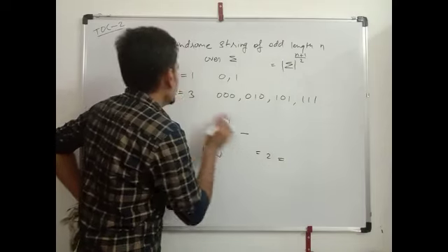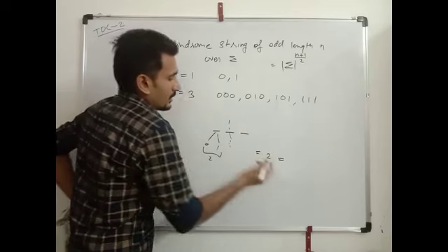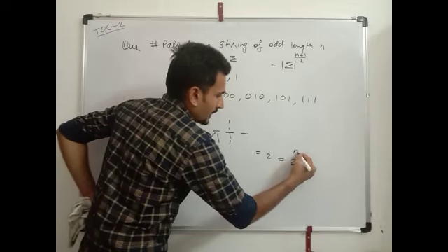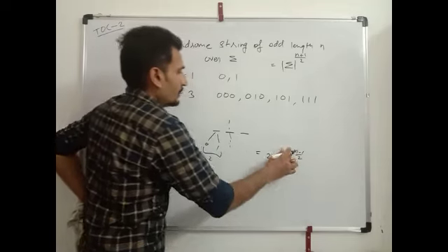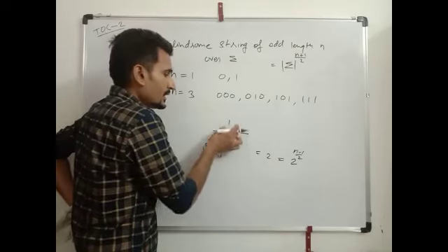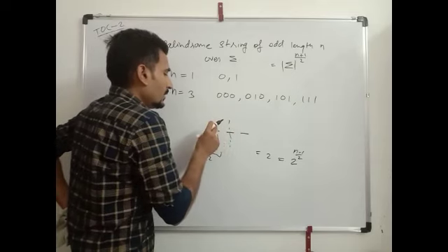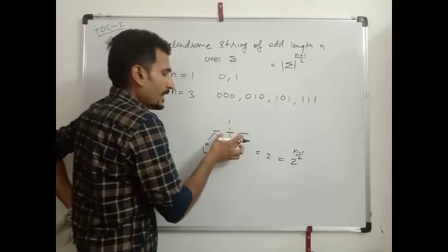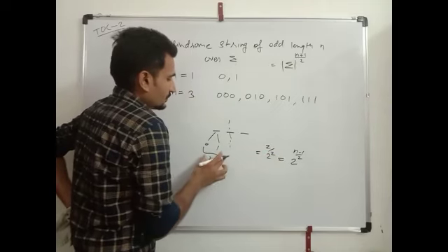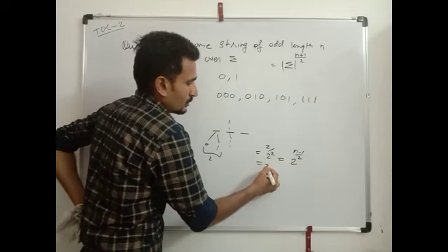How can we express this with n and sigma? It is sigma power (n minus 1) by 2, because for finding even length we exclude this middle term and take only these two terms. So 2 by 2, it will become 2.